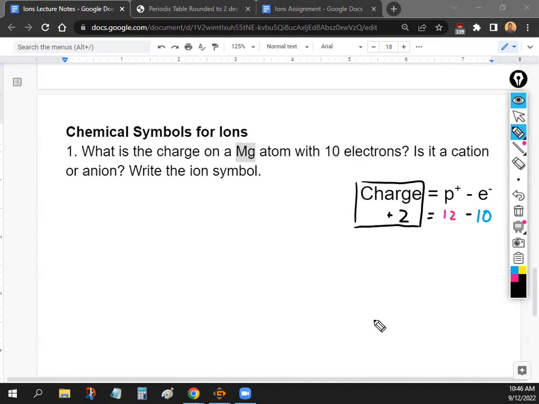So if the charge is positive 2, is it a cation or is it an anion? Cat. Yeah, cation. Remember, cats are good. So this is a cation.